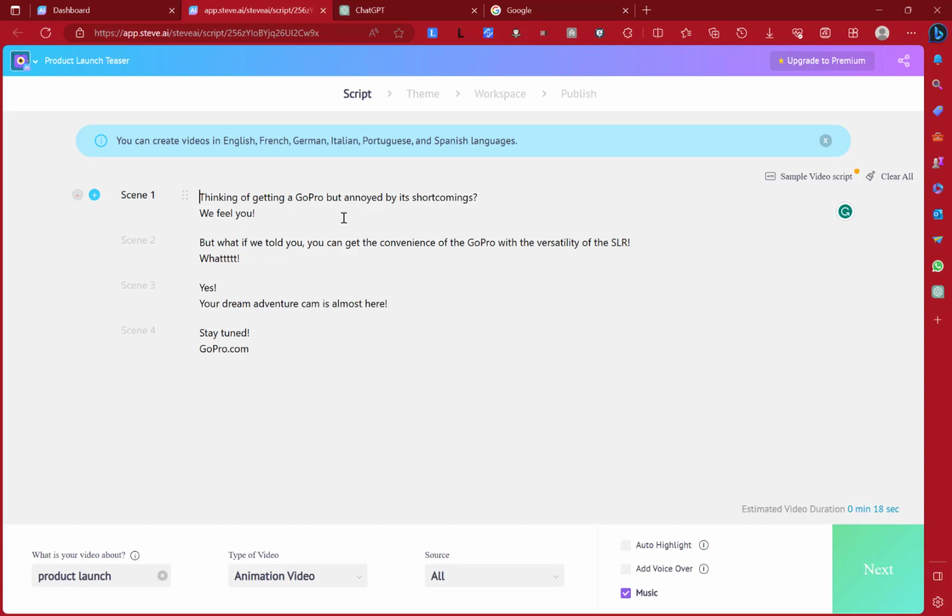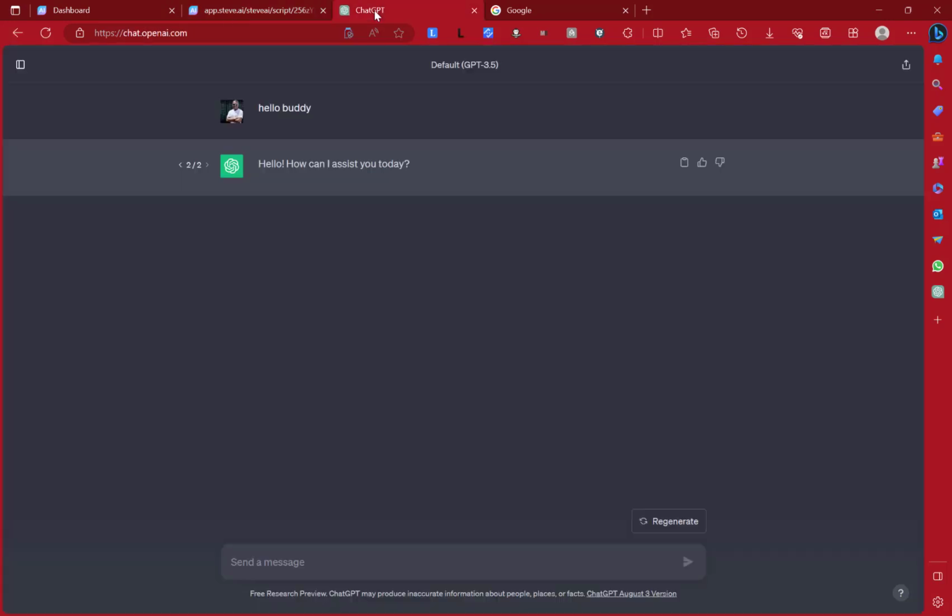So in this case, even with Steve AI, you still need to pay people to get you the context, right? You need to pay people to get you the keywords that will bring people up. And that's where I rely on ChatGPT for this. You can ask it a whole lot and it will help you. So let's look at our story.